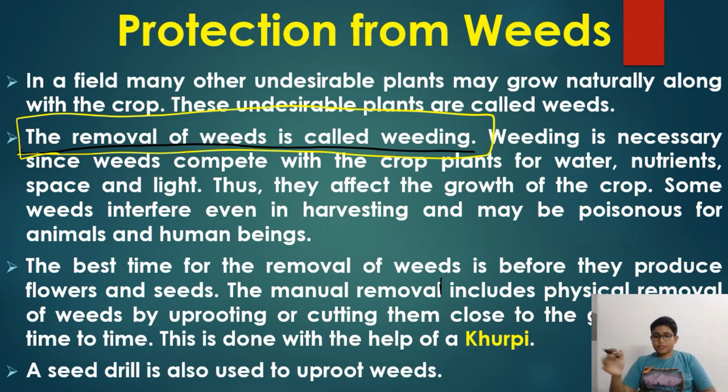So how do farmers do weeding, and how is it done? The best time for the removal of weeds is before they produce flowers and seeds. So there is manual removal, and it includes physical removal of weeds by uprooting them from time to time.